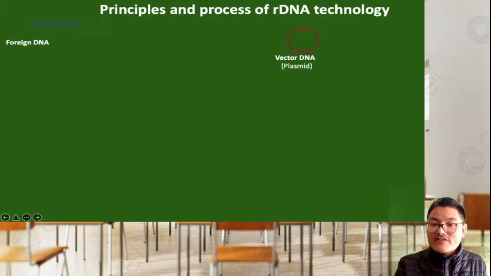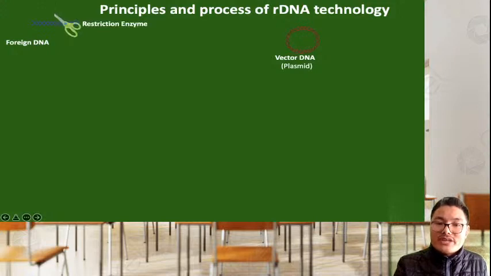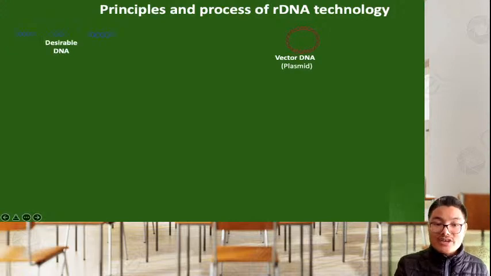After isolation of vector DNA from bacteria and foreign DNA from human, these two DNA are cut with the enzyme called restriction enzyme, and restriction enzyme will cut DNA. These act similar to scissors, that's why they are also known as molecular scissors. After cutting the foreign DNA, we get the gene of interest or desirable gene, that is the insulin gene. And same is the case, we cut the vector DNA with restriction enzyme and obtain cut